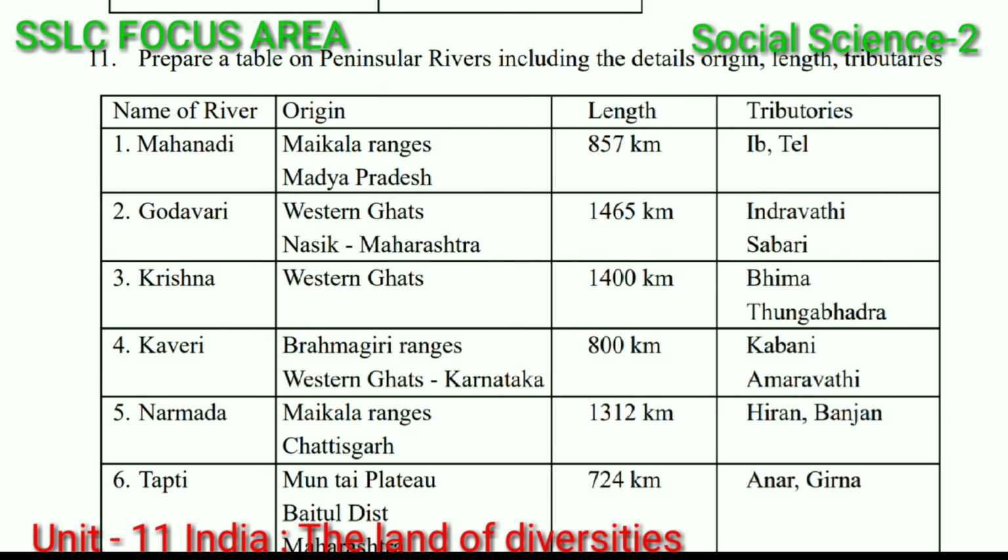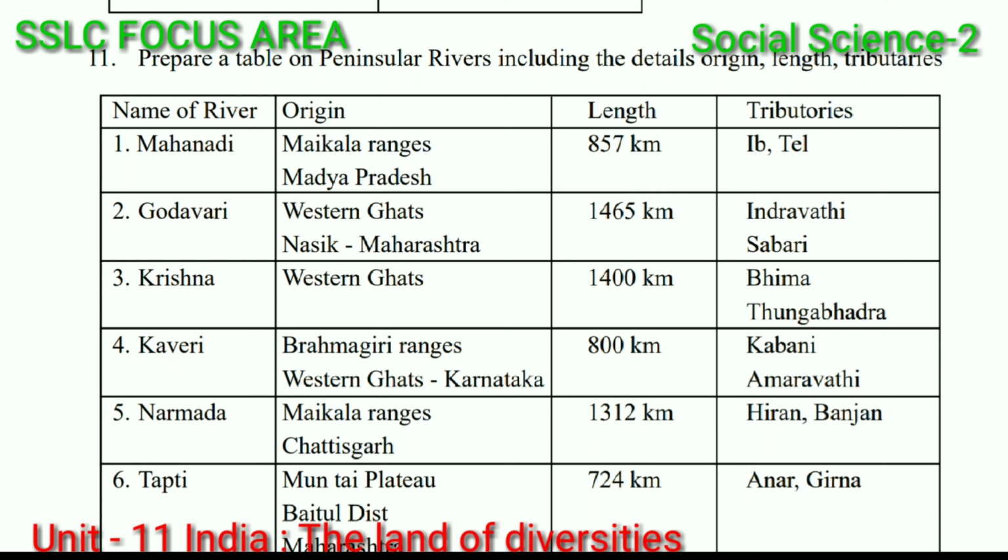Godavari: Western Ghats, Nasik, Maharashtra, and length is 1465 kilometers. Indravati and Sabari are the tributaries.